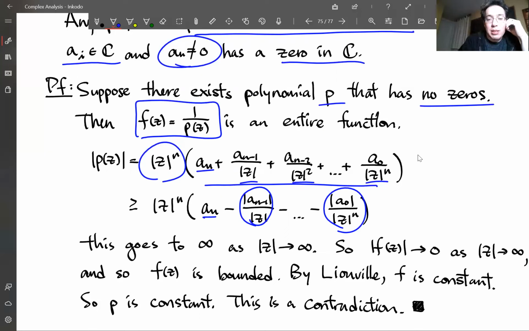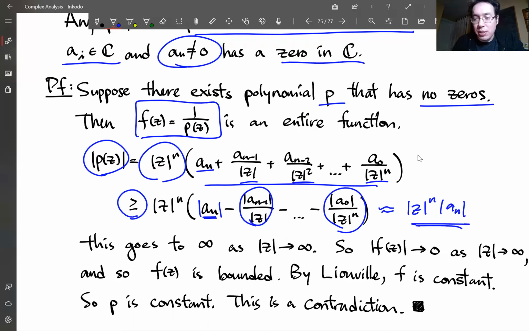And if you have a_n in modulus, and then we're subtracting these terms that are going towards 0, then eventually this is well approximated by z to the n times a_n. Or the modulus of p is at least as big as this expression for large enough z.